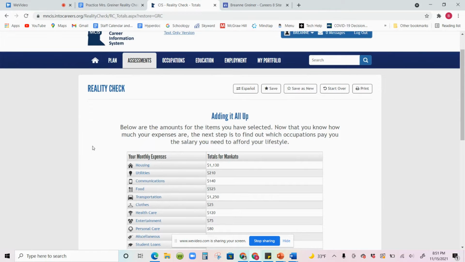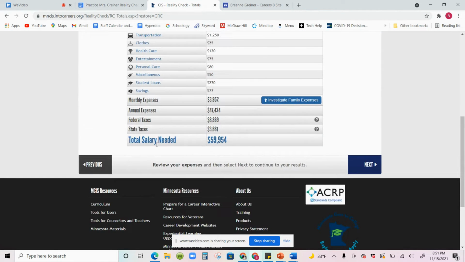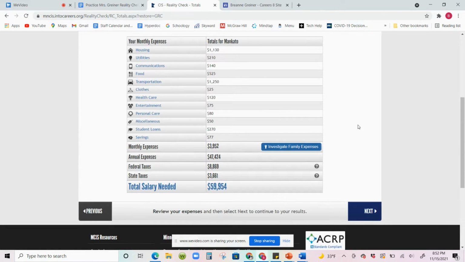So for an example's sake, here is my monthly budget, or the salary I need for my monthly budget. My monthly expenses are just under $4,000. So the salary that I need to support myself is just under $60,000. Okay, and this is actually the first information we are going to put into our Google Sites portfolio.